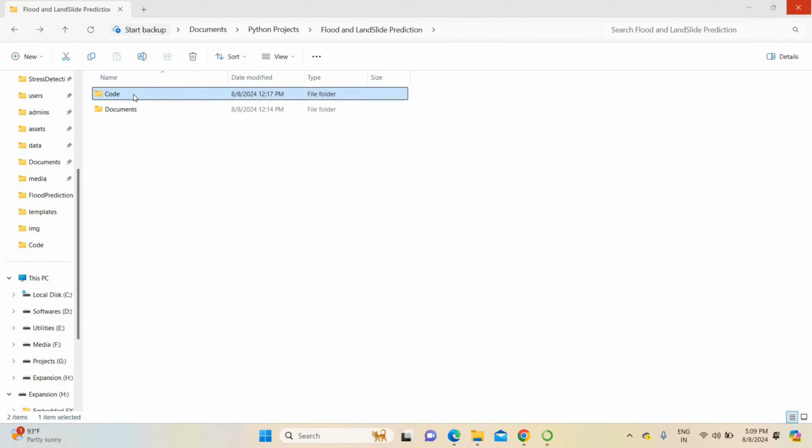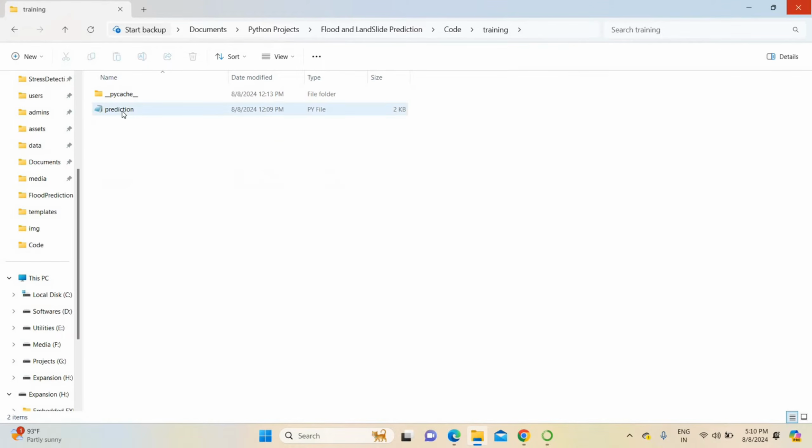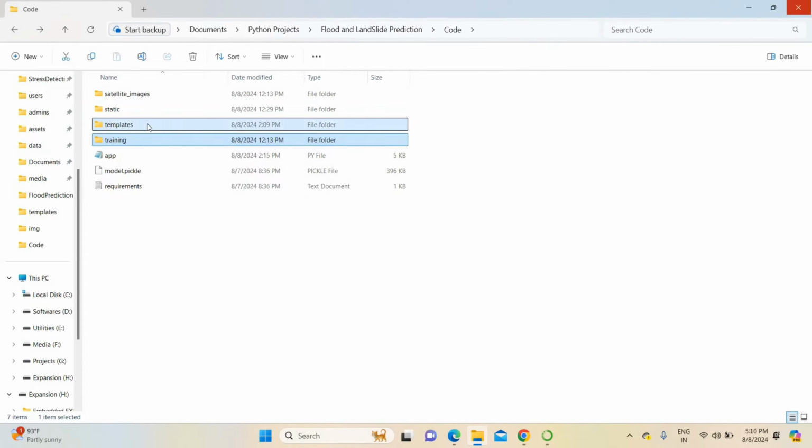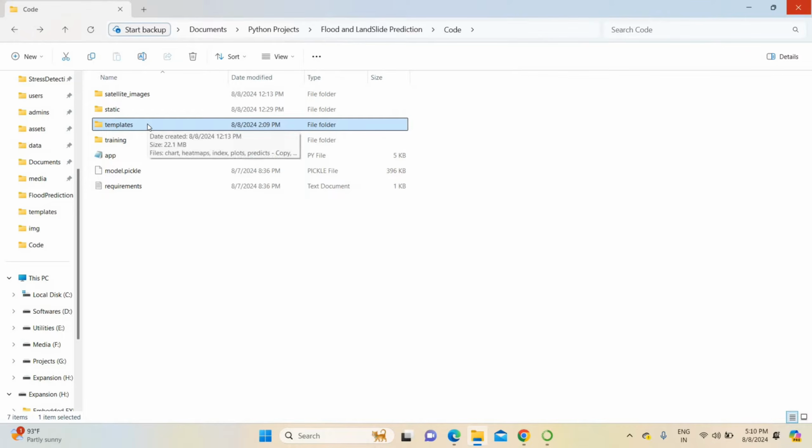So this is the project code folder. You can find the complete code here. This is the already pre-trained model. This is our Python code which we are using. This is the training code which is used to predict for the project. Then this is the template folder. In the template folder we have used front-end HTML pages.